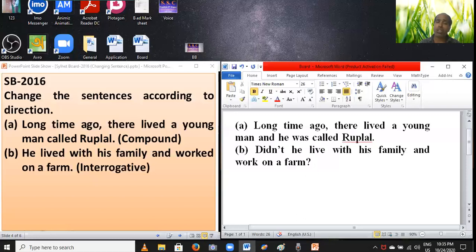Then you have to write the next part of the sentence, and set the question mark at the end. So, my dear students, this sentence has been changed into interrogative. Next step.